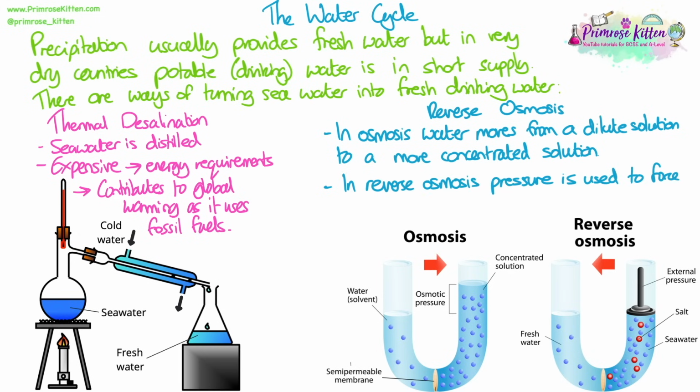In reverse osmosis, pressure is used to force water molecules in the opposite direction, from where there is a lot of water molecules to where there is less water molecules, or from a concentrated solution to a dilute solution through a semipermeable membrane. So the water molecules move through and collect on the opposite side as fresh water, and the salt particles stay behind.